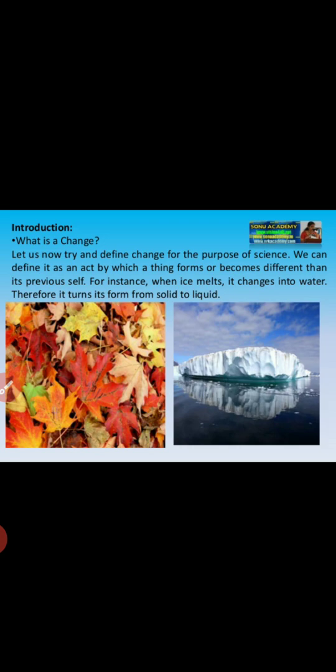That means if we have something, it has the ability to change. For example, take the example of ice. If you melt that ice, what will happen? It will become a liquid. That means liquid is nothing but water. That means you are changing the ice into water.